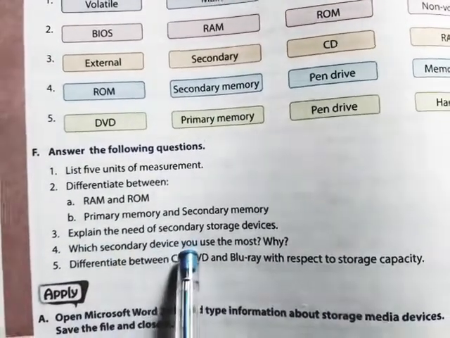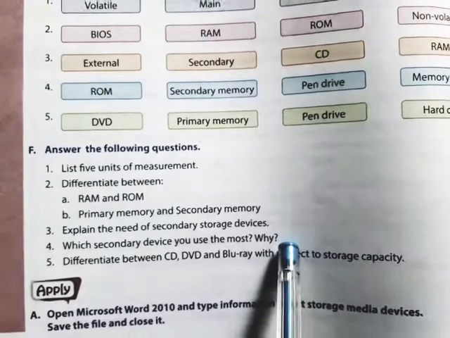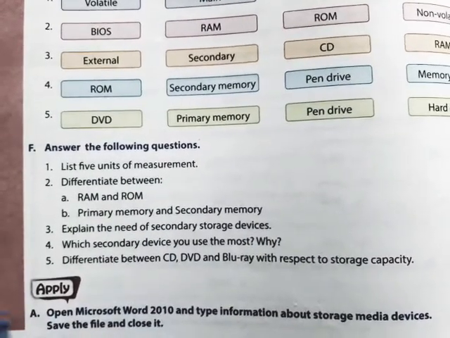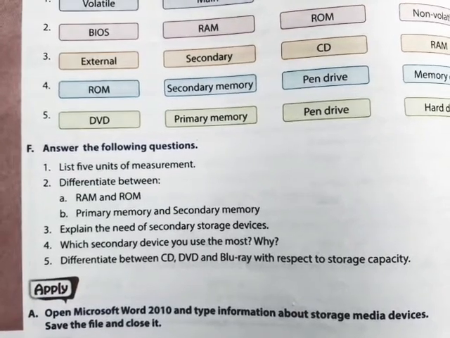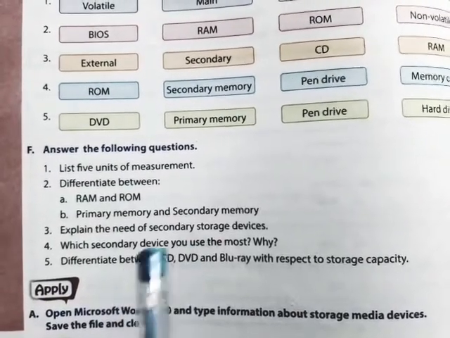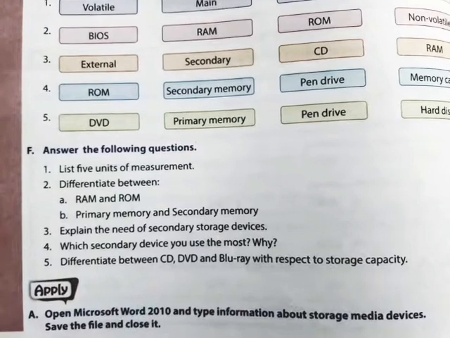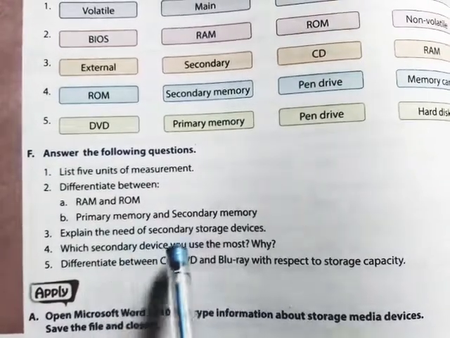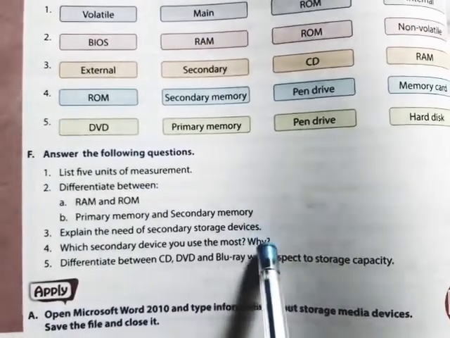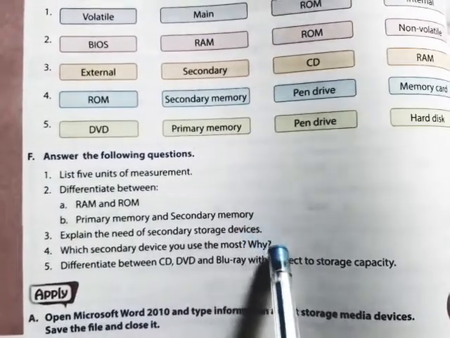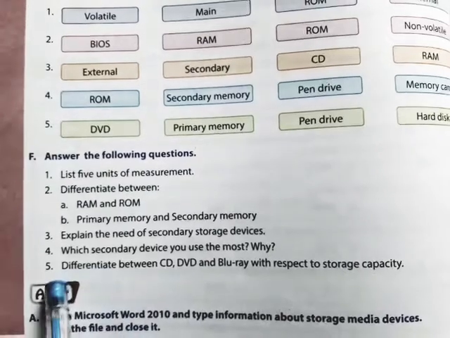Which secondary device you use the most? Why? Dear students, if we use computer, then hard disk we use mostly. Why? Because it is embedded, it is there in the CPU. So you can write we use hard disk frequently. Why? Because it is already embedded, it is already fixed inside the CPU.